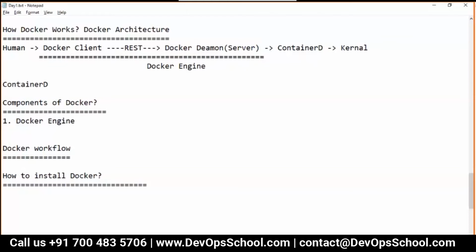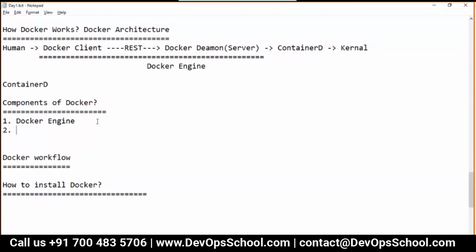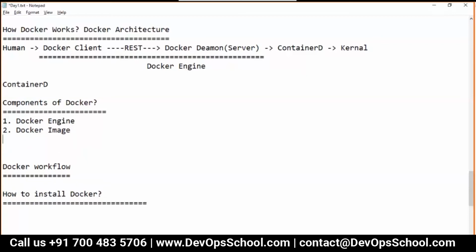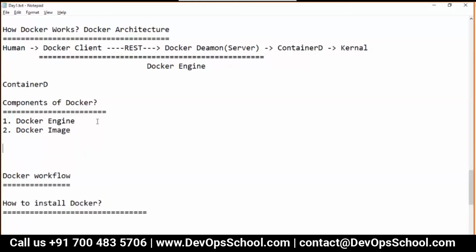Now, what is the second component? The second component we call the Docker image. Now guys, this is a very important section. What is a Docker image? Tomorrow I'm going to spend almost half a day on this topic, but today I have to introduce you to what a Docker image is. Before that, do you know what an OS image is?